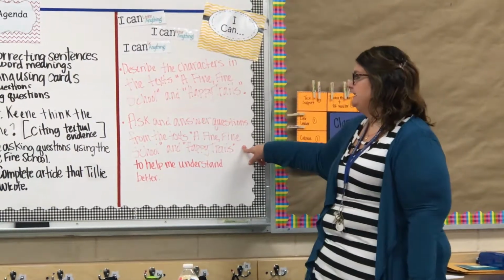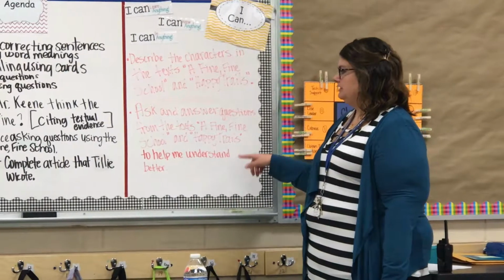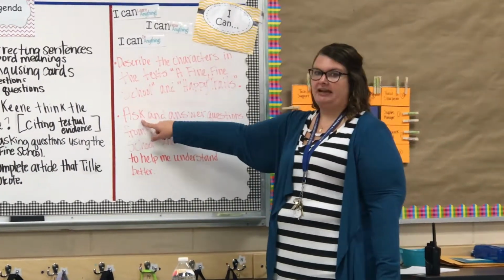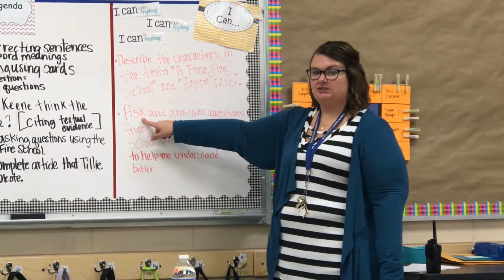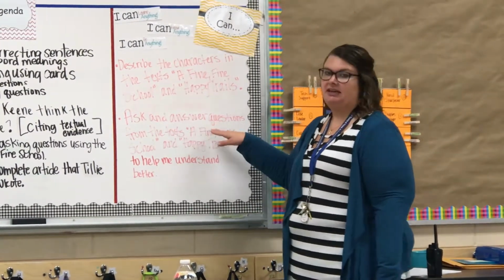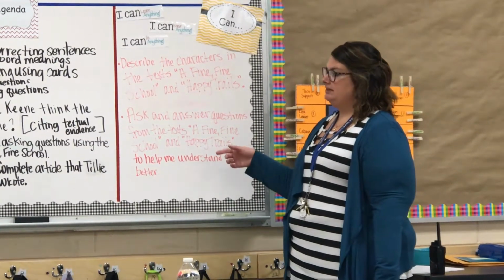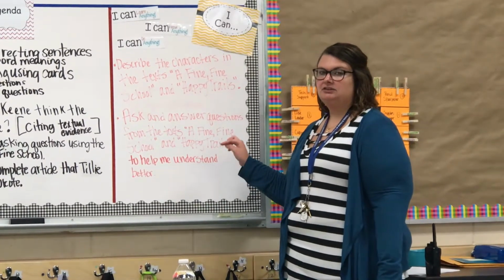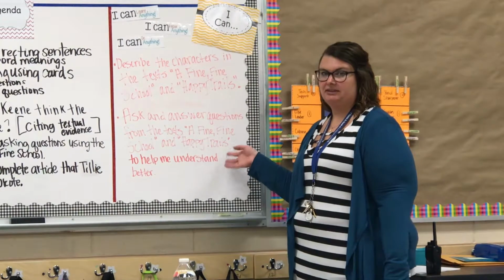And then our second I can statement is I can ask and answer questions from the text of Fine School and Happy Trails to better understand. And so they have been working on asking their partners questions that they may have about the text to deepen their understanding of the text. And then today we're going to move on to asking and finding answers inside the text using text evidence. And so our question today will be, why does Mr. King think the school is so fine? And they will use text evidence to prove why Mr. King thinks that the school that they go to is such a fine school.